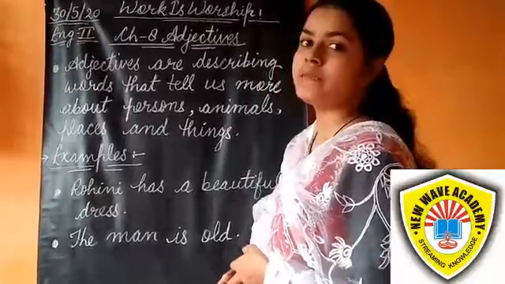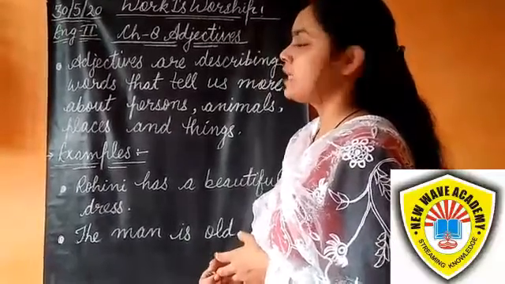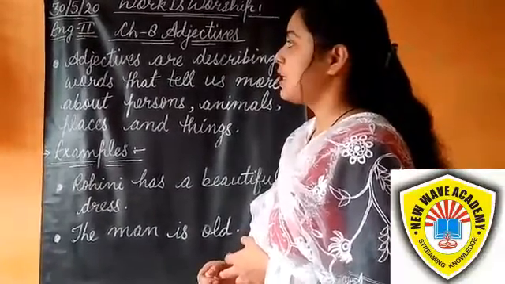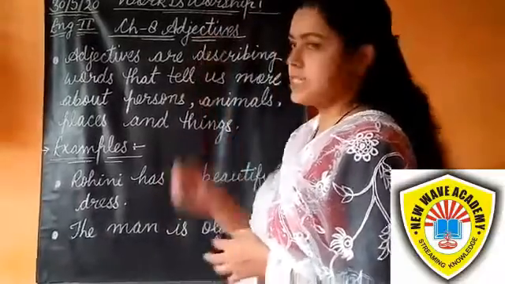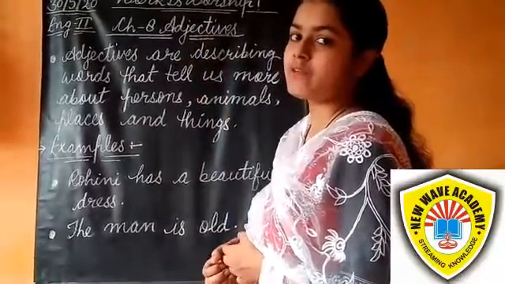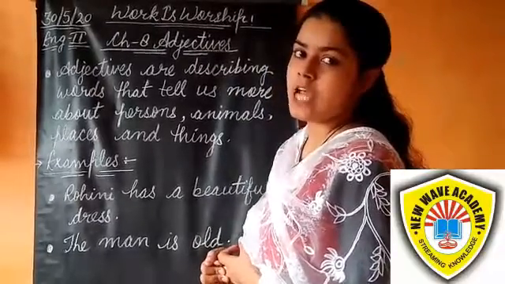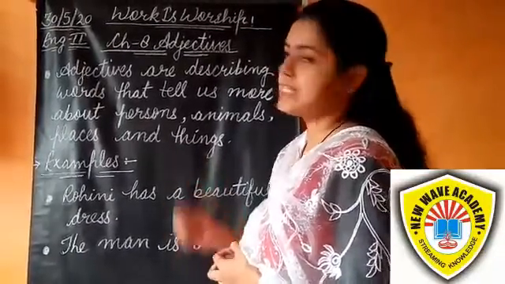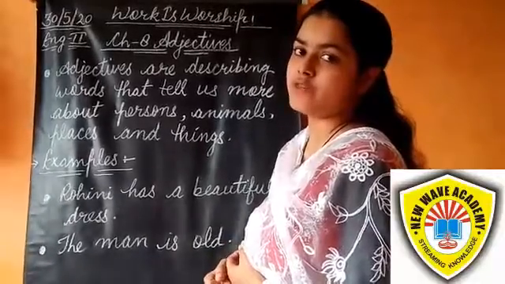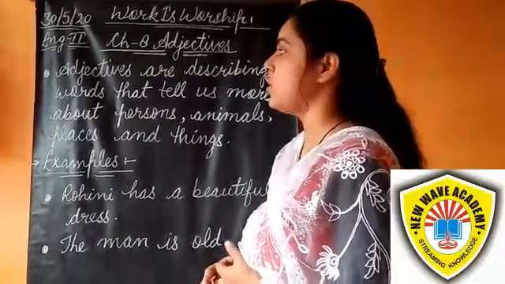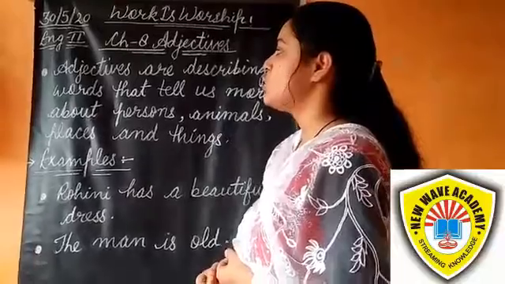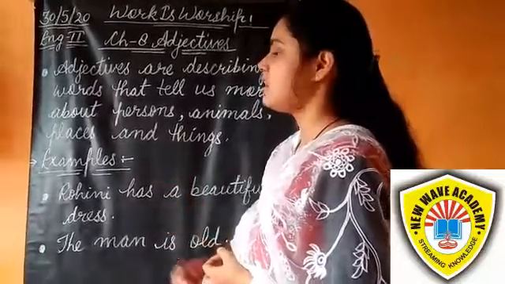So students, today we will discuss the 8th chapter from the English grammar book: adjectives. You have already learned in the 3rd chapter, parts of speech, that adjective is the 4th part of speech out of the 8 parts of speech of English grammar. So students, let's revise it.